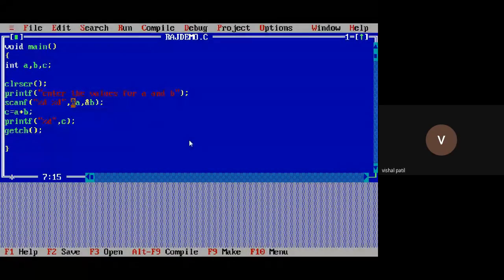Is it clear now? Yes sir, it's clear but a little bit slow, we can't hear much. Okay, everyone is having the same problem. Yes sir, it's a little bit slow. Hello sir, the volume is a bit low.